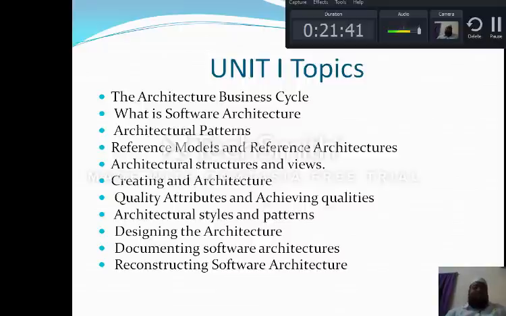The remaining second part deals with the upper layer of the fundamentals, such as quality attributes, achieving qualities, architectural styles and patterns, designing the architecture, documenting the software architectures, and reconstructing the software architectures. We will see and discuss these concepts.